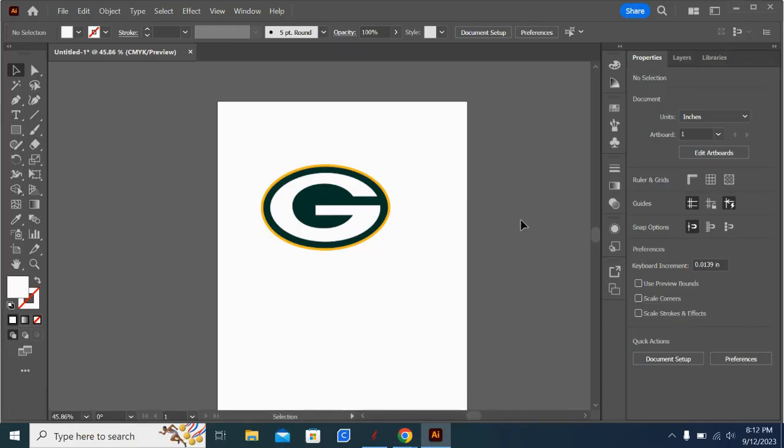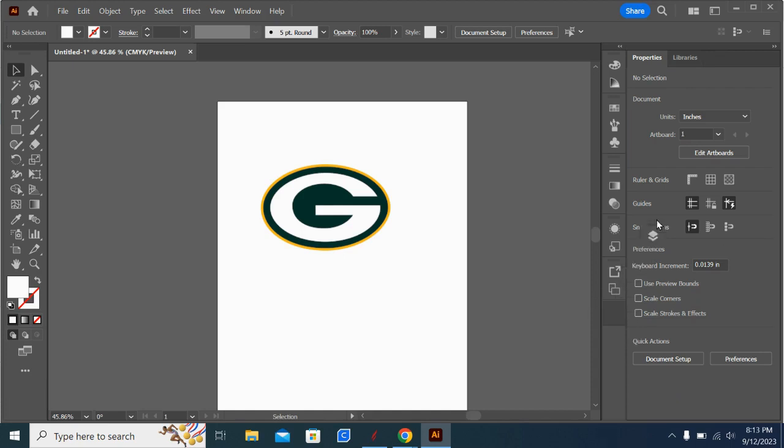So before we talk about clipping masks, we need to talk about our layers. What layers on Adobe are, you have to almost imagine that this is like a bunch of sheets of paper stacked on top of each other. Our layers window is right up here. Sometimes it's located down on the bottom here. It looks like this, again, like paper stacked on top of each other.